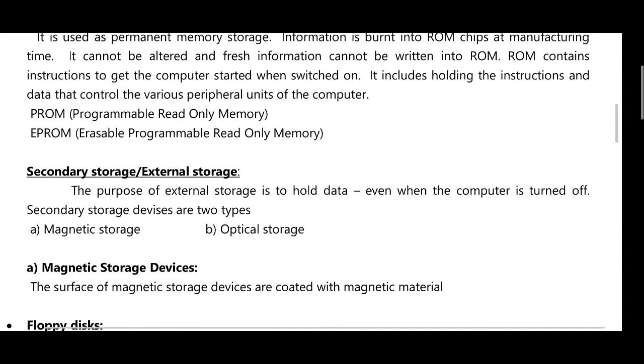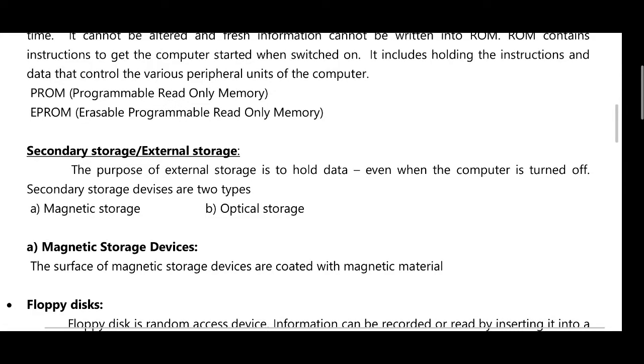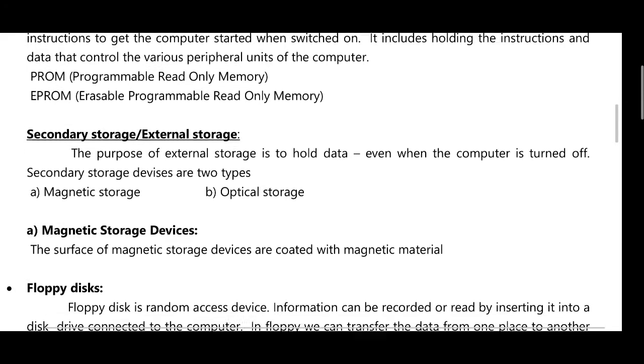Secondary storage, external storage. The purpose of external storage is to hold data even when the computer is turned off. Secondary storage devices are of two types: magnetic storage and optical storage.